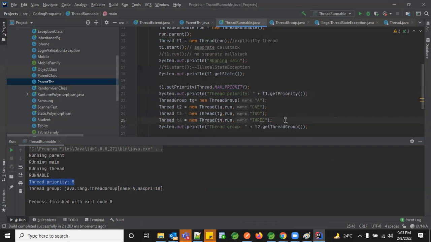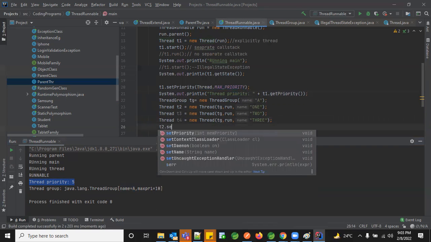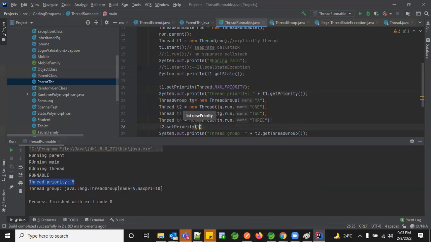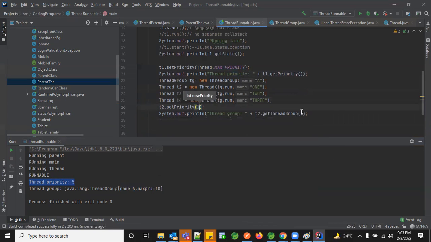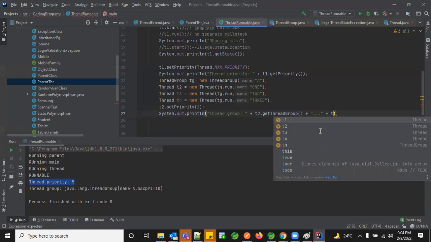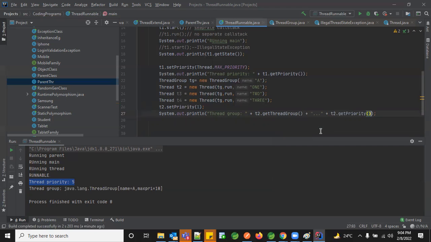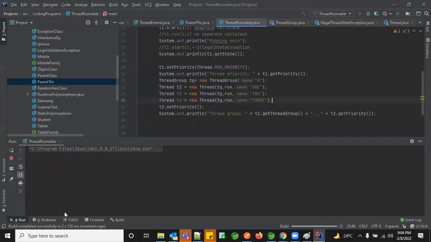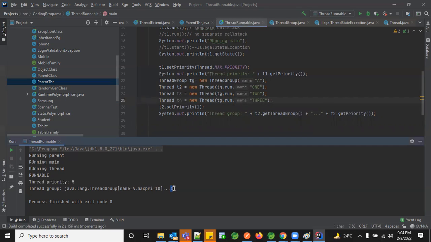Now let me say T2 dot set priority with 1, and let me print here T2 dot get priority. Let me run this. You see, the value has been set with 1 and my thread group is with name A.